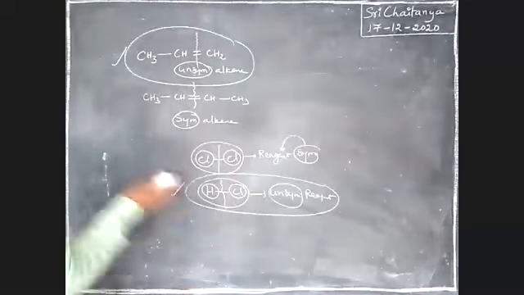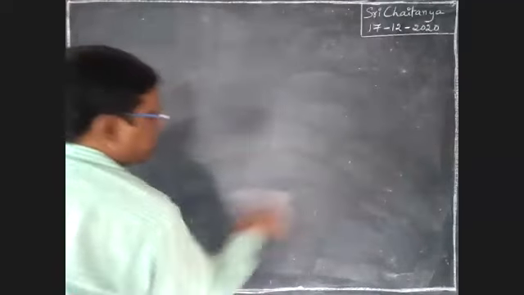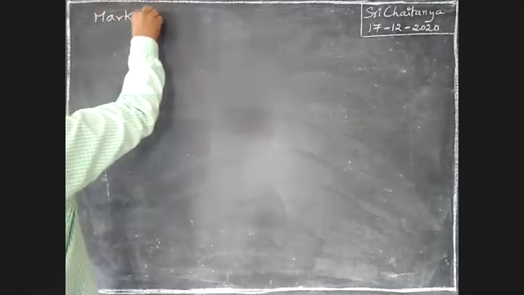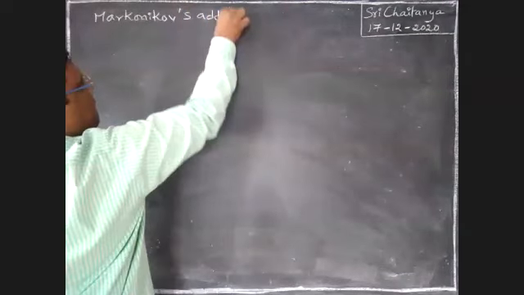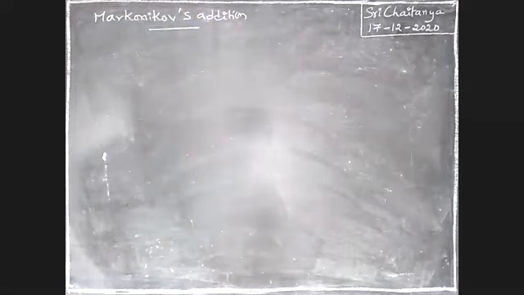See here. Take a subheading, boys. Markovnikov's addition.